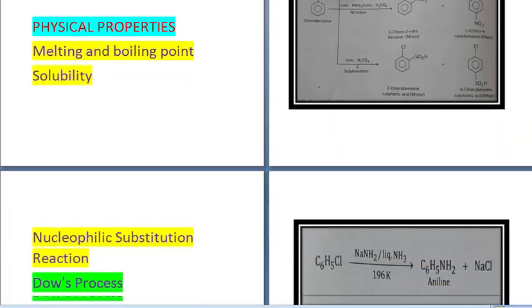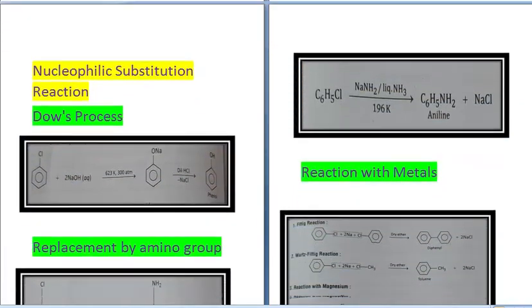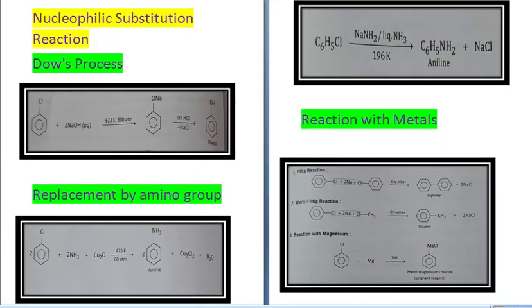Next type of reactions are called nucleophilic substitution reactions. In this, the first reaction is Dow's process. This is substitution by hydroxyl group. So when chlorobenzene reacts with NaOH at 623 Kelvin temperature and 300 atmosphere, you get C6H5ONa. When it further reacts with dilute HCl, NaCl is removed and you get phenol, C6H5OH. This process is called Dow's process.